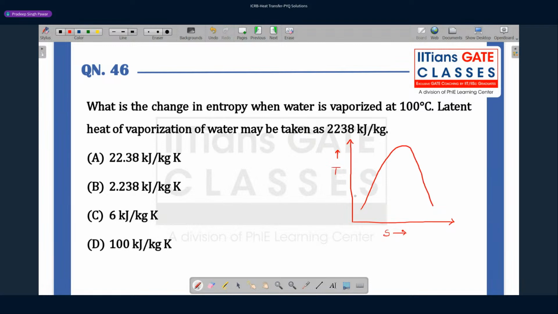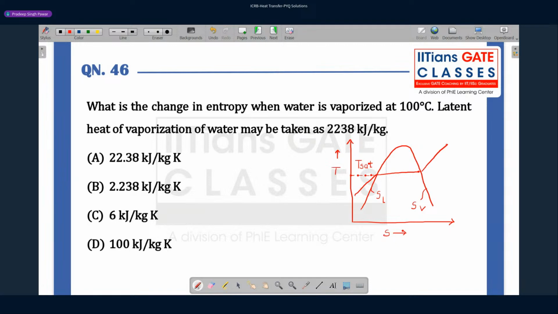Let's draw a constant pressure line on the TS diagram. This line is the saturated liquid line, and this line is the saturated vapor line. This point here is our saturation temperature, which is basically 100 degrees.